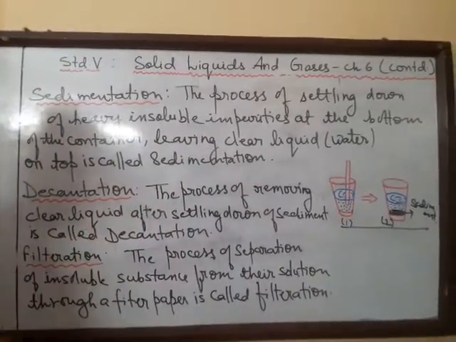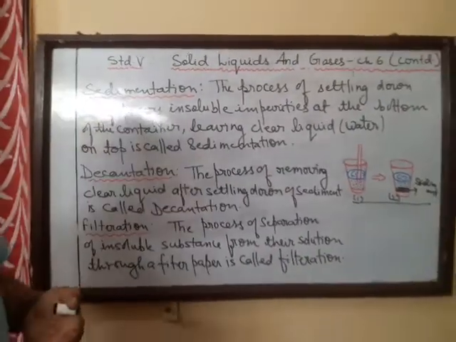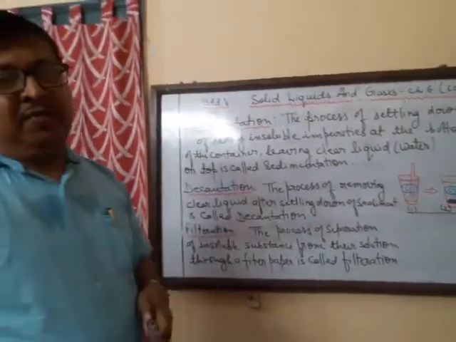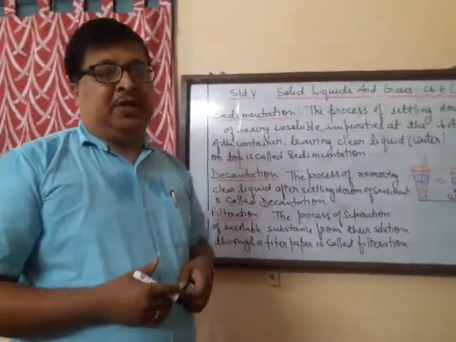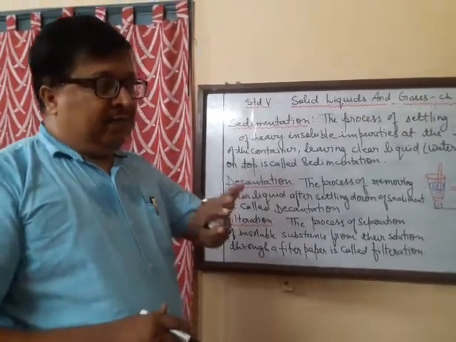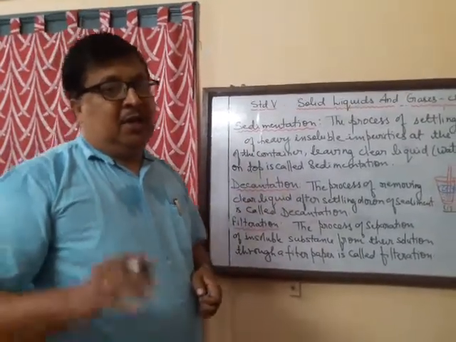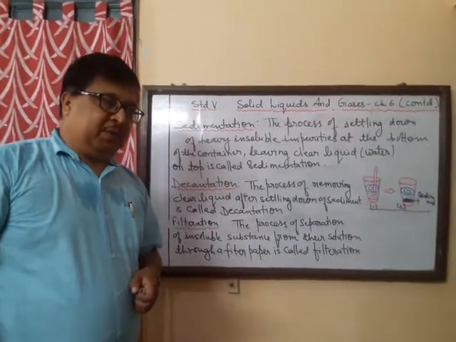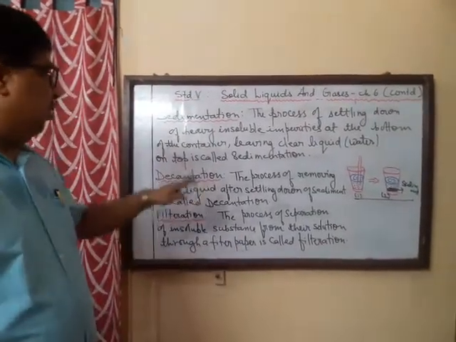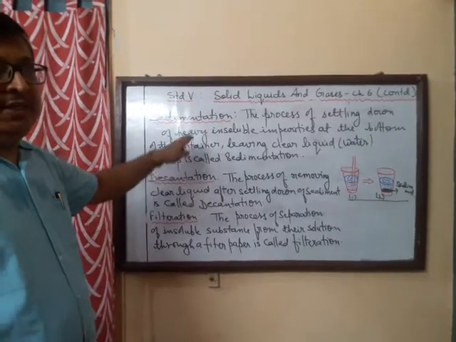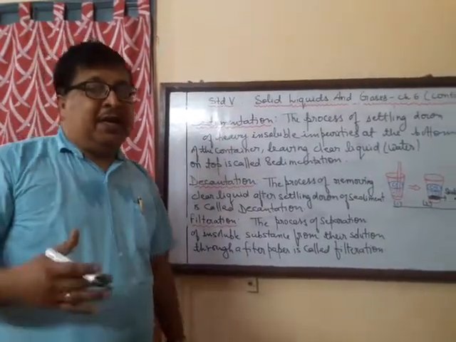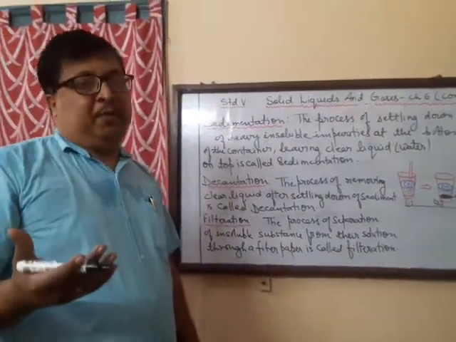Usually the pond water, when we bring it to the settling tank, we keep the water there for some time, and all the suspended impurities and the insoluble impurities get separated, and then from the top the clear water is pumped out for the filtration process. Anyway, so that is about sedimentation and decantation. These methods are used to separate insoluble impurities.